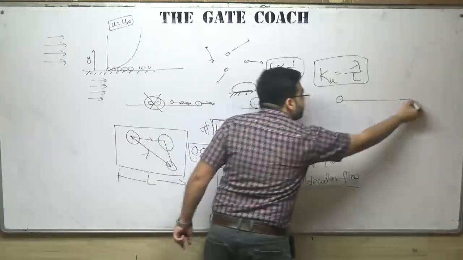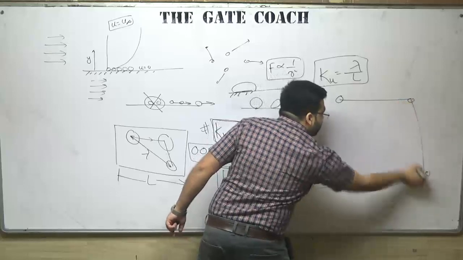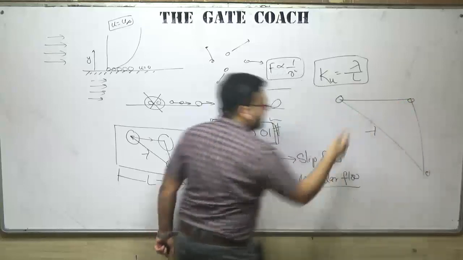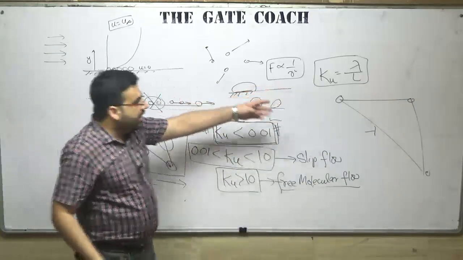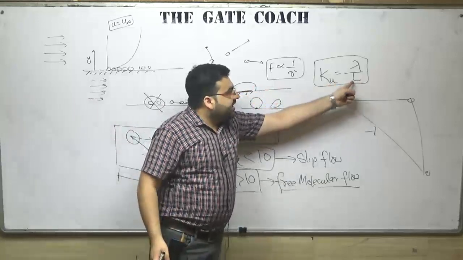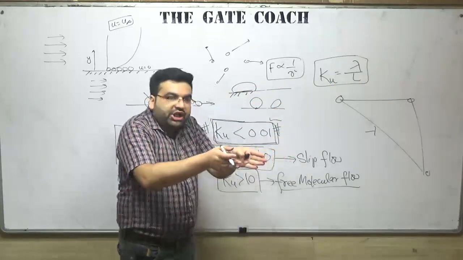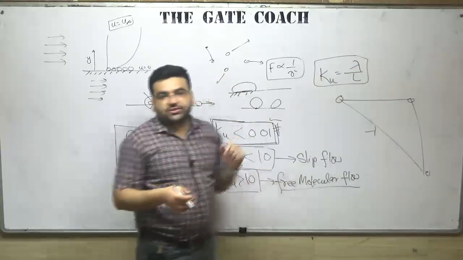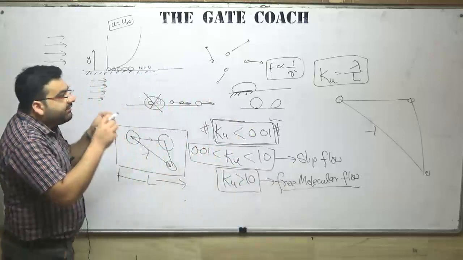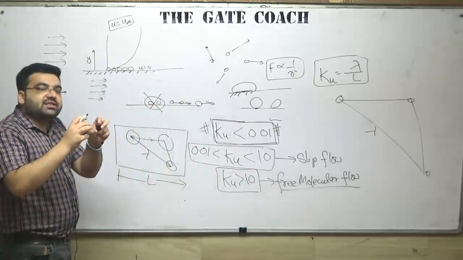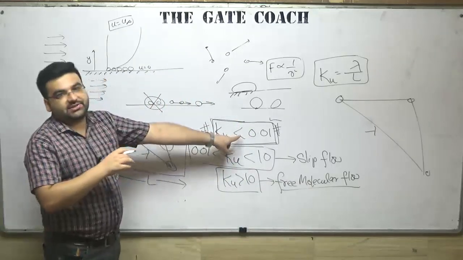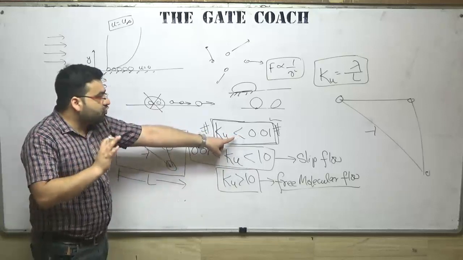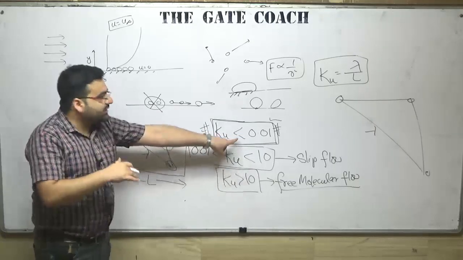Now it has become like this. So these are the three particles, and this is the mean free path, lambda. Now it has increased. For a small space, for a small characteristic length, this has increased. It means that the force of attraction between two particles is less as compared to this case.